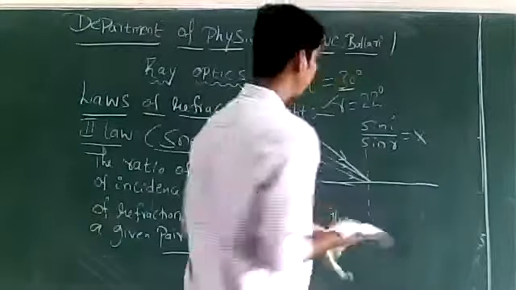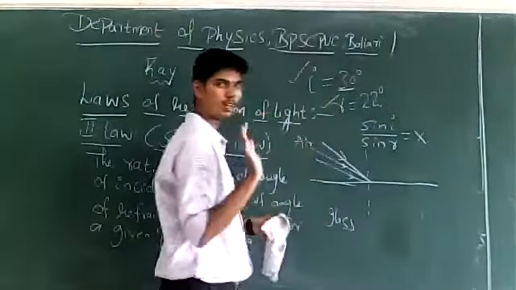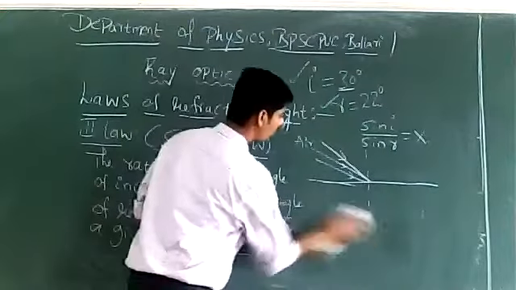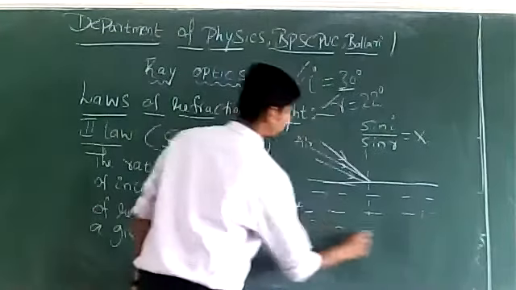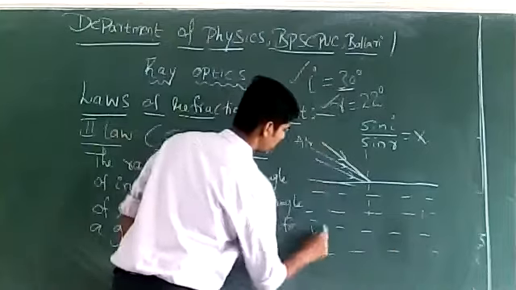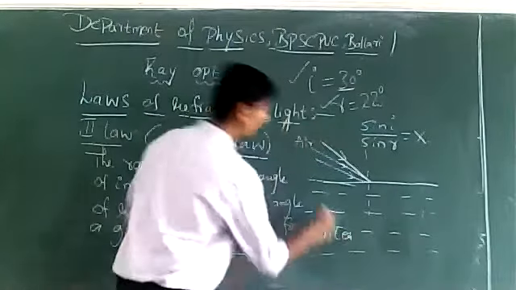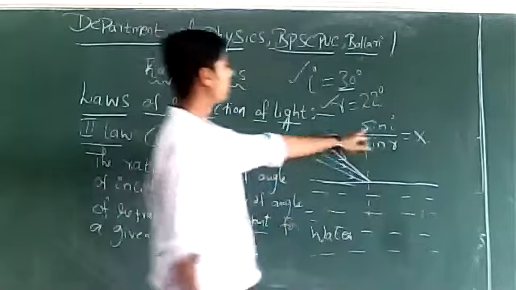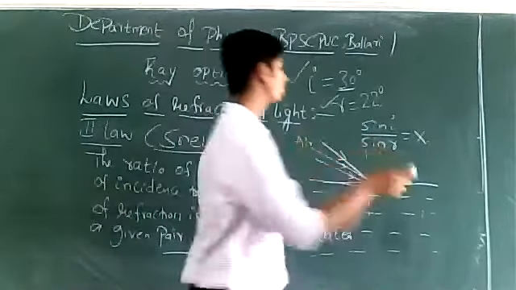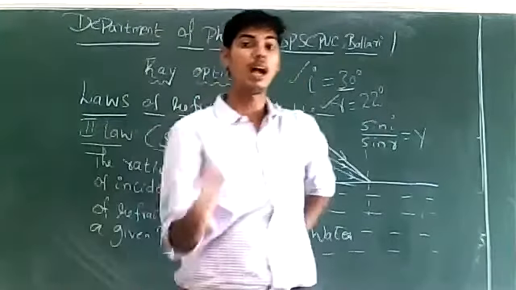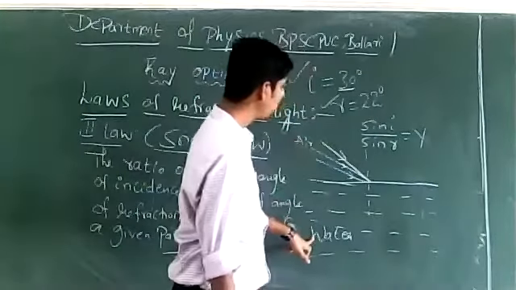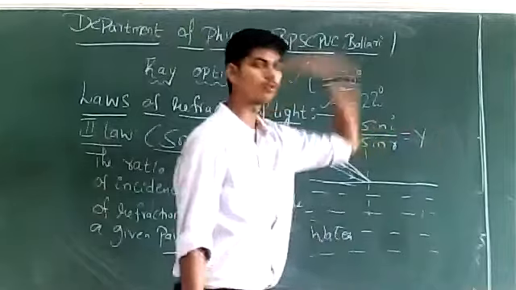Very good. We need to change the medium. We'll keep air as it is and we'll make this water. Once the medium changes, the ratio of sin I by sin R also changes and it becomes a different value. And for this pair, sin I by sin R always remains the same.